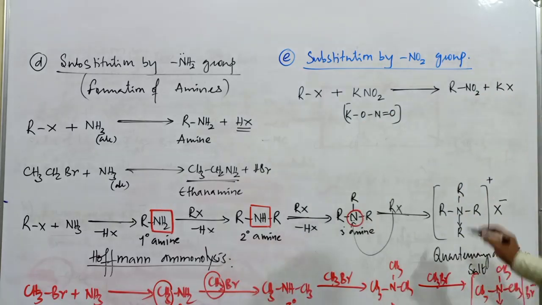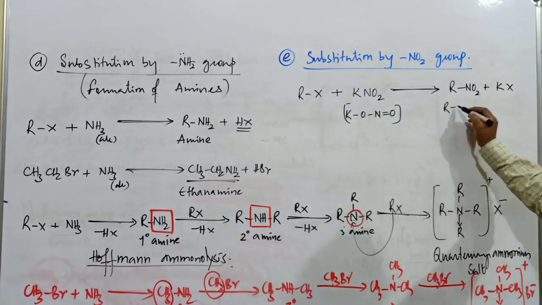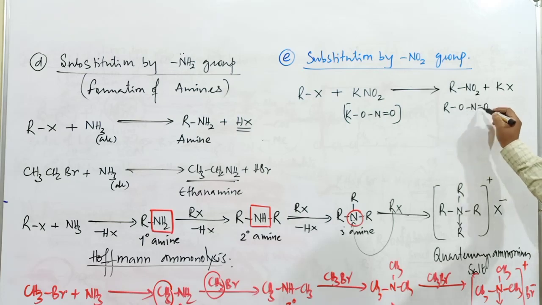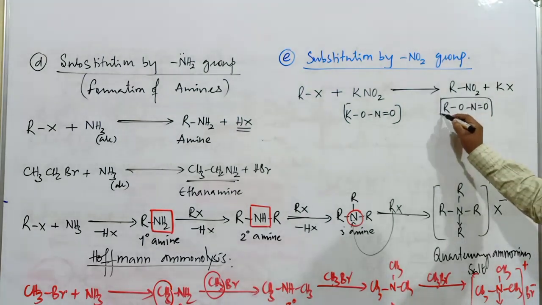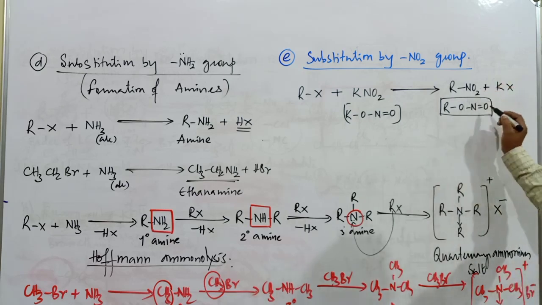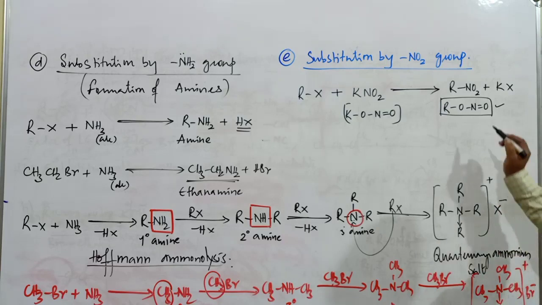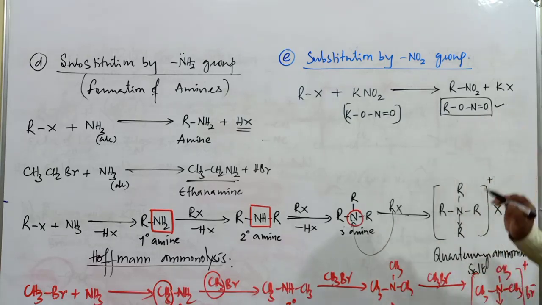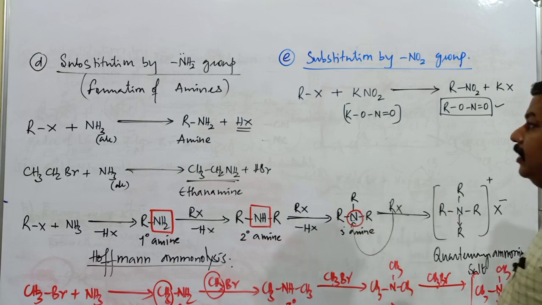What is the nature of this compound? R, this is O, N double bond O. This compound formation takes place. You can write it like this in examination, but if you write in this particular format, then it will be very, very clear. RONO. So such a type of compound is going to be possible.